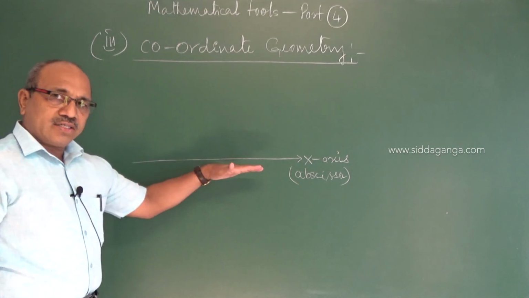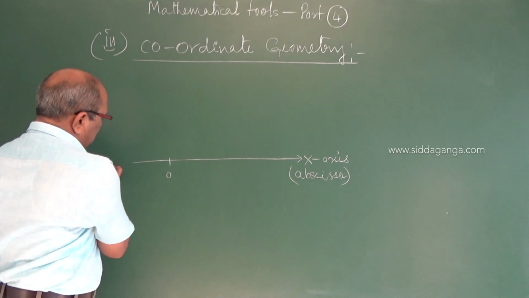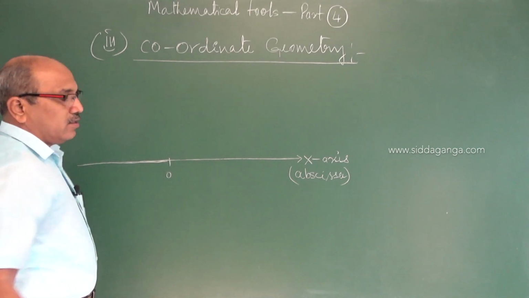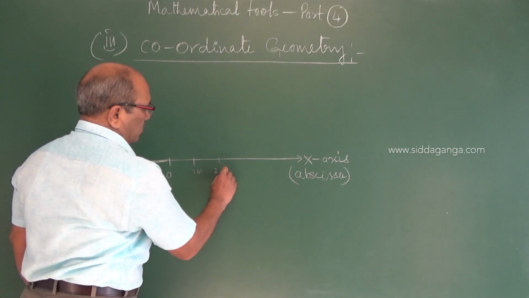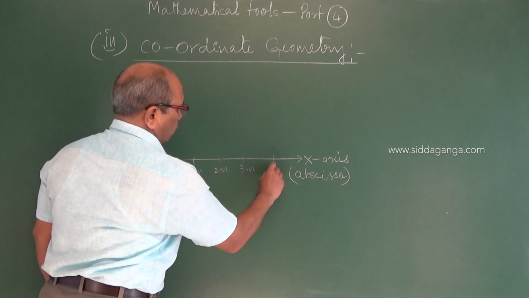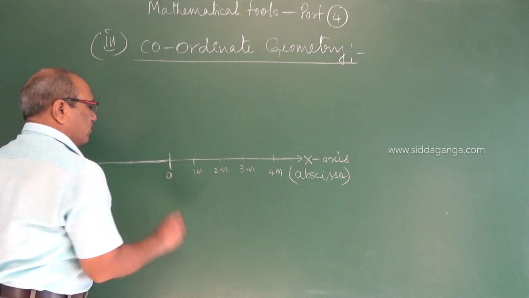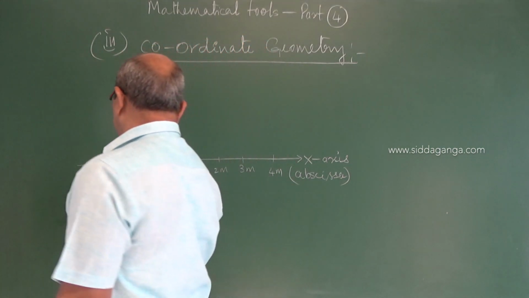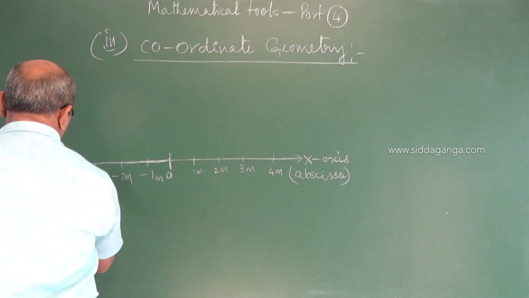When variation is concerned, I take for example 0, as in the number system, because I am starting with the most fundamental idea. So it may be 1 meter, 2 meter, 3 meter, 4 meter, if it is from this reference point I consider as 0. To the left of this, if I move, it may be minus 1 meter, minus 2 meter, minus 3 meter, like that.